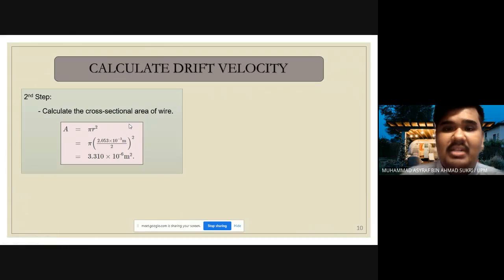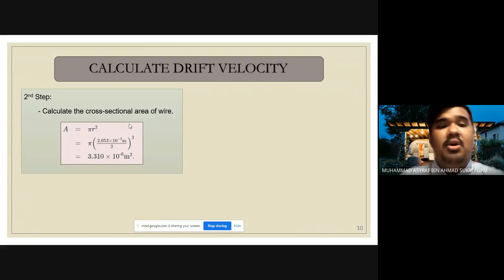The second step to find the drift velocity is to calculate the cross-sectional area. The question states that the diameter of the wire is 2.053 times 10 to the power of negative 3 meter.